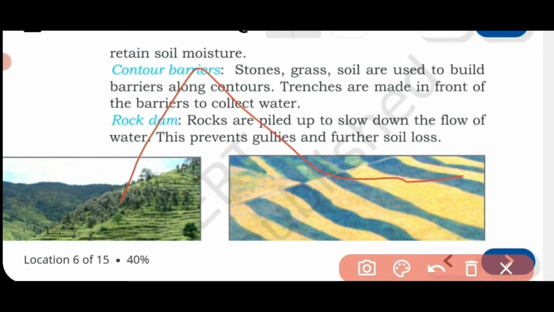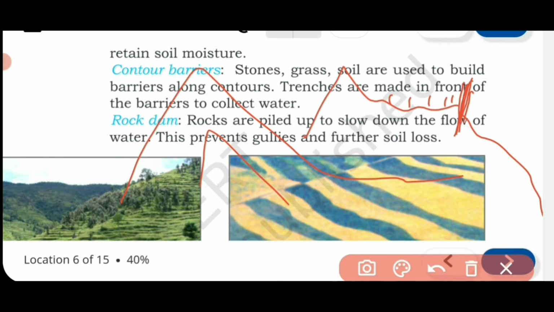There are mountains, and mountains have slopes, but it is not always very sharp slanting slopes. Okay, there may be some areas which may be a little flat, then there will be slope. So we can do one thing: the flat area on the top of the mountain can be used for growing crops. At the end of the contour line, where the deep sharp slope starts, we can cover that particular area with grasses, with stones, with soil, making it a little higher than the ground.